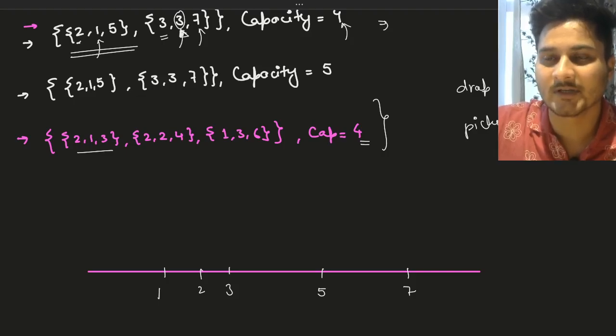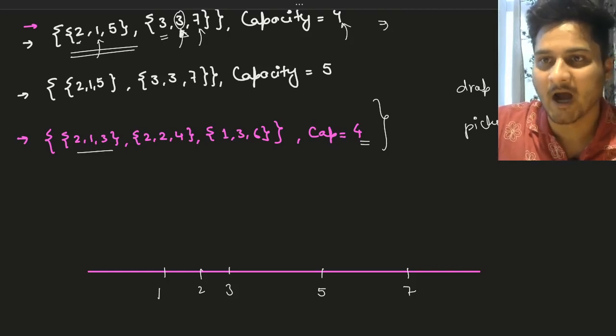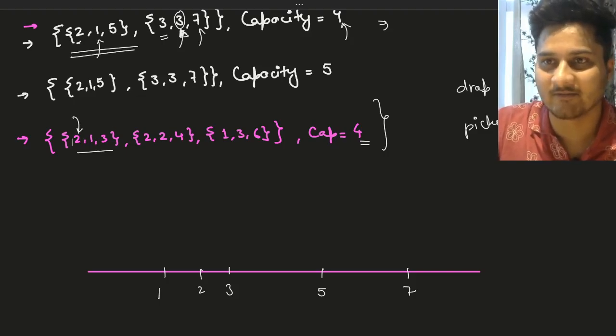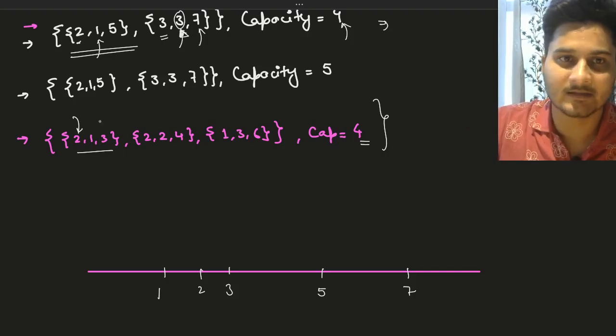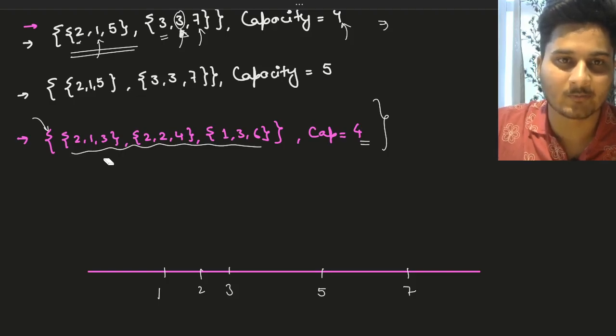Pickup is associated with a decrease in capacity, and drop is associated with an increase in capacity, by the number of customers that have entered or left your system, right? And looking at this example, it is very clear that in this state, we will not be able to process the events.